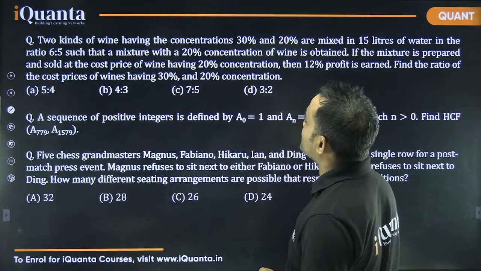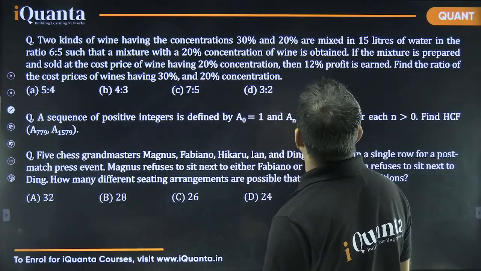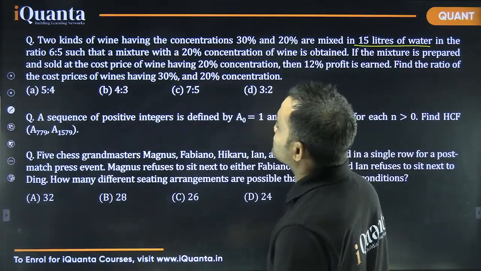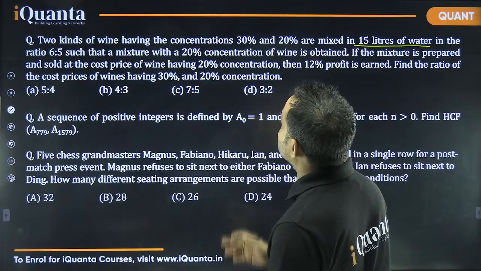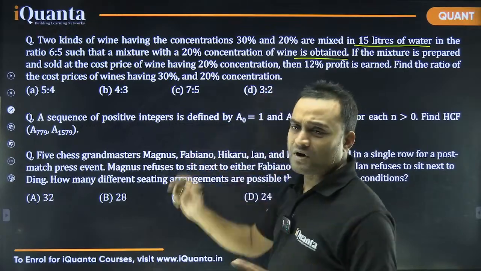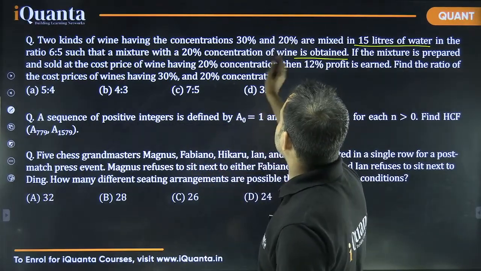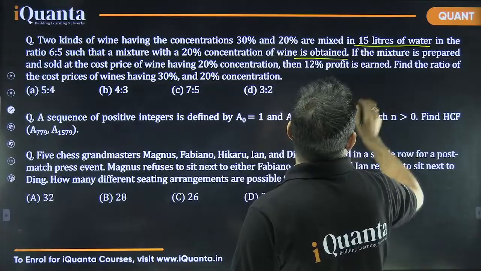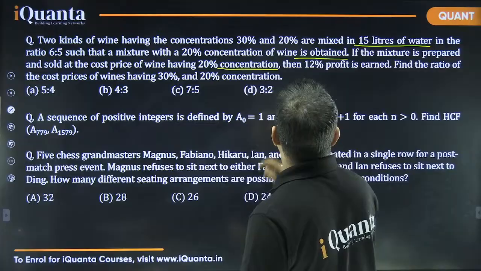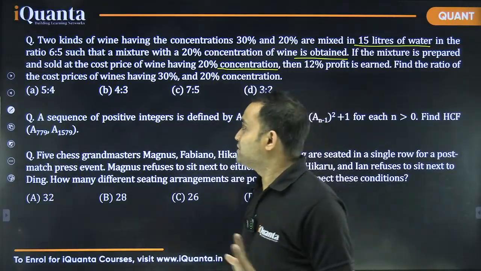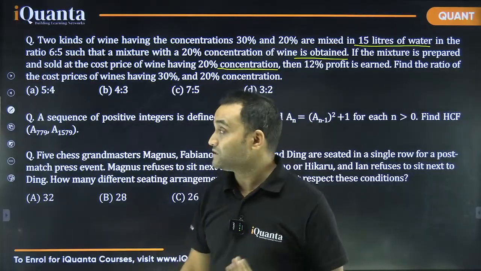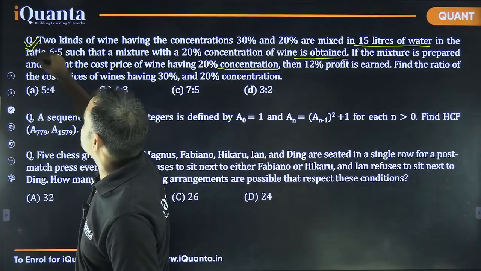Then comes 2 kinds of wine having concentrations 30% and 20% are mixed in 15 liters of water in the ratio 6:5 such that a mixture with 20% concentration of wine is obtained. So from there we can understand that we can find the ratio in which these two are being mixed. If the mixture is prepared and sold at cost price of wine having 20% concentration, lots of information. Although I am good at alligation, it does not look like a round 2 question. We will come back to this in round 3.